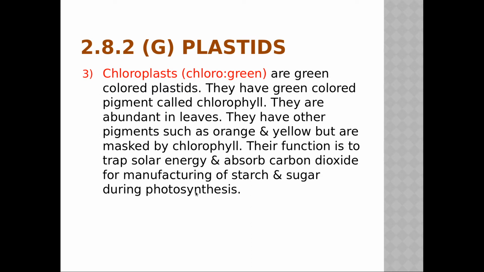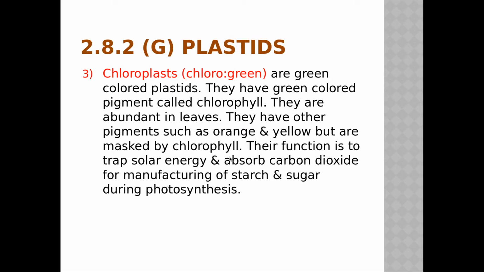Okay, chloroplasts are green, so therefore green color pigment is what we all know. Leaves are green colored, no? So therefore they have chloroplasts. Chloroplasts are green colored plastids. They have a green colored pigment called chlorophyll. They are abundant in leaves. They have other pigments such as orange and yellow, but these are masked by chlorophyll.